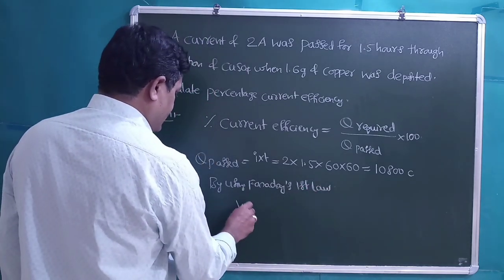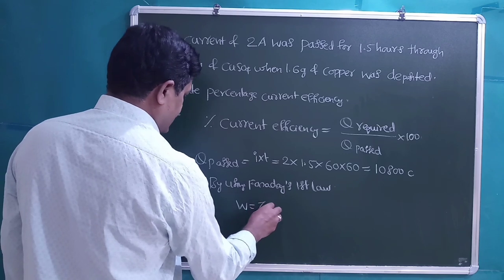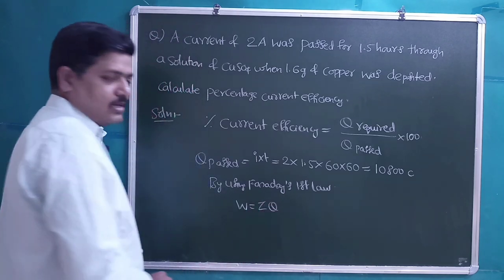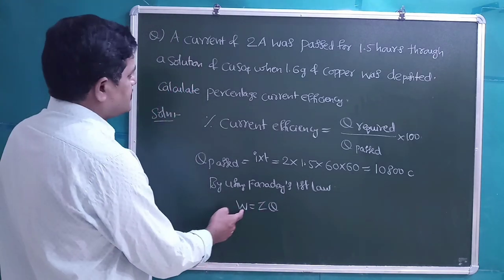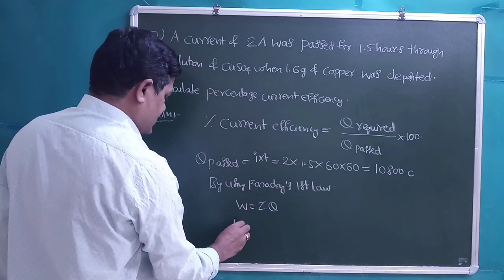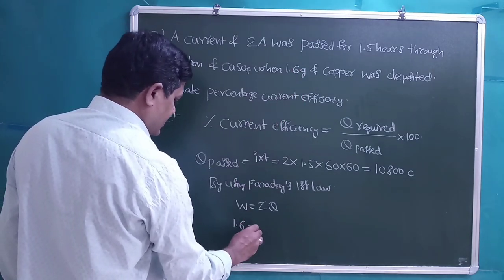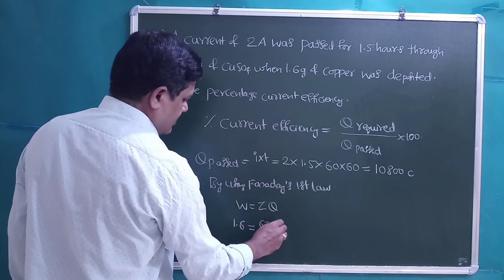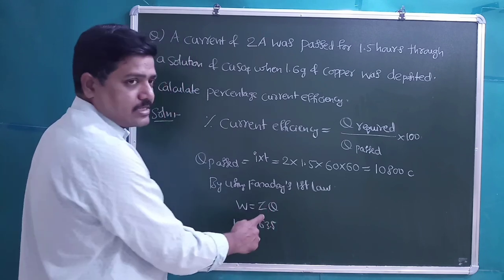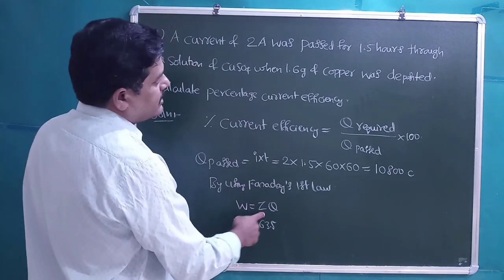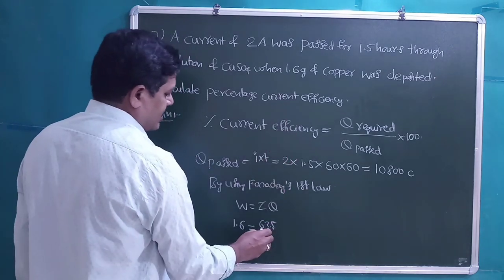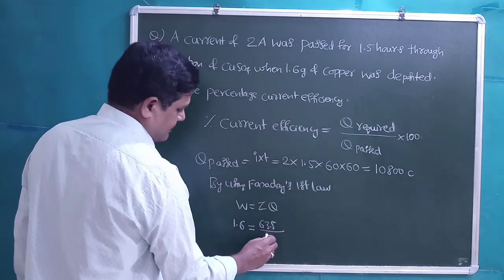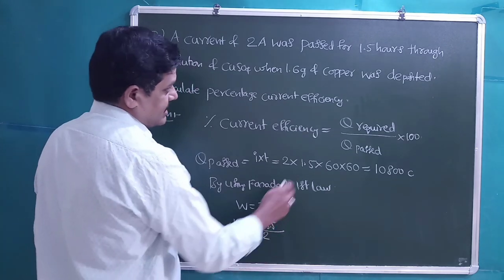Then by using Faraday's first law, W is equal to ZIT or ZQ, right? W, the weight of the copper deposited, is 1.6, is equal to Z, equivalent weight divided by 96,500. Equivalent weight of copper: atomic mass is 63.5 divided by its charge.